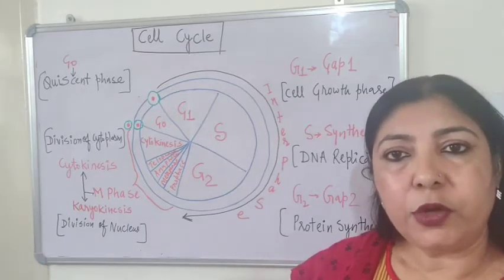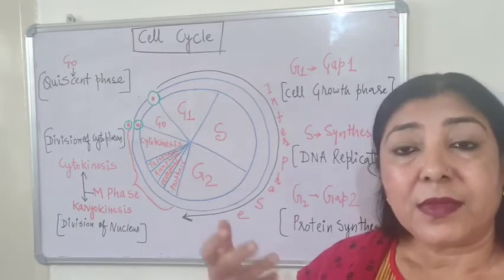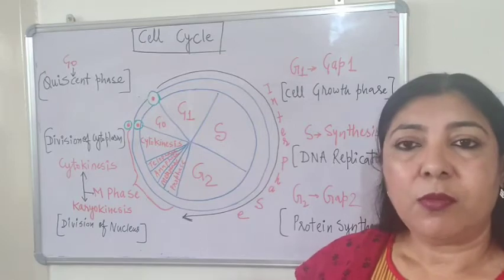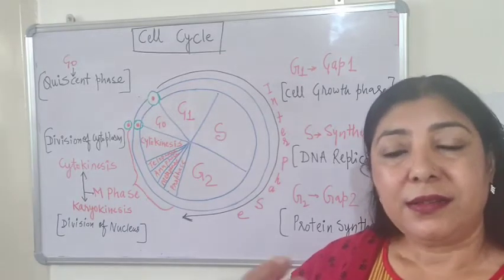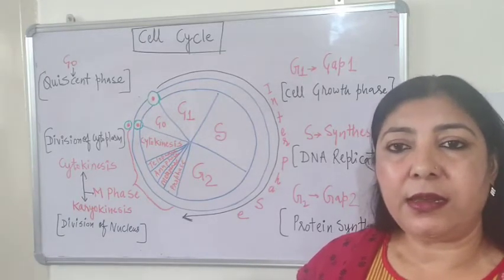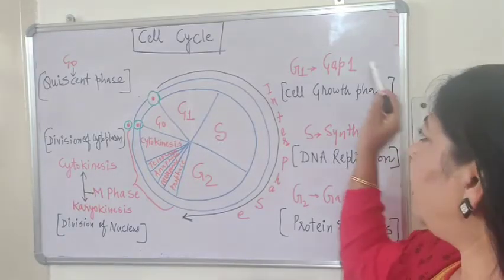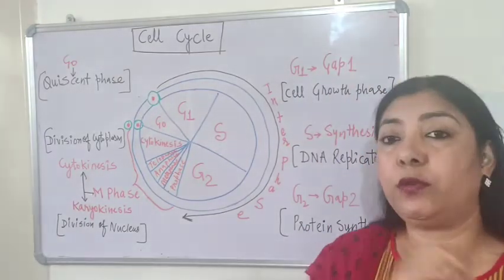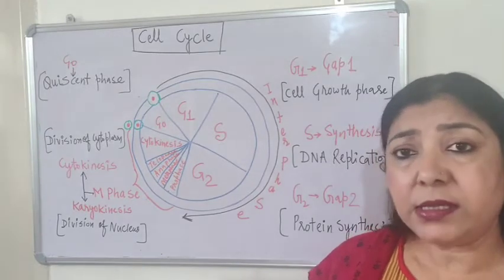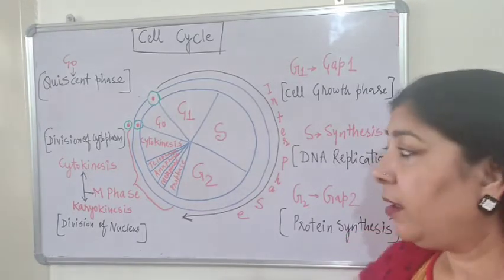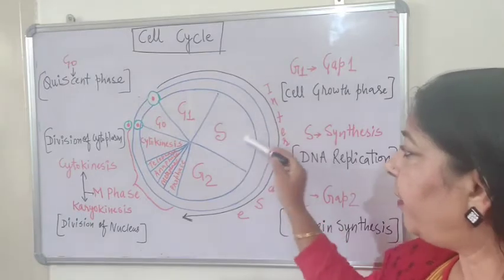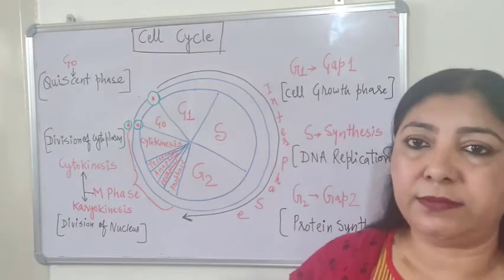It will produce more of the cell organelles, more mitochondria, then centriole in animal cells. So it will grow in size, and that's why it is called the cell growth phase. Once the cell growth is complete, then the next phase is called the S phase.